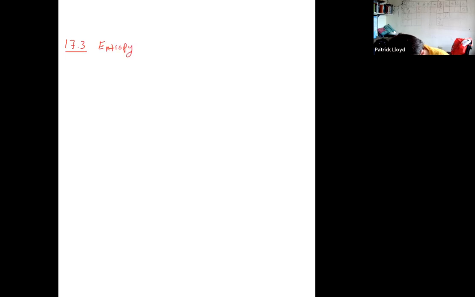Again, the idea of entropy is that it's a measure of the variety of possible states in which energy can exist. So the greater the number of states that are possible, the greater the entropy.